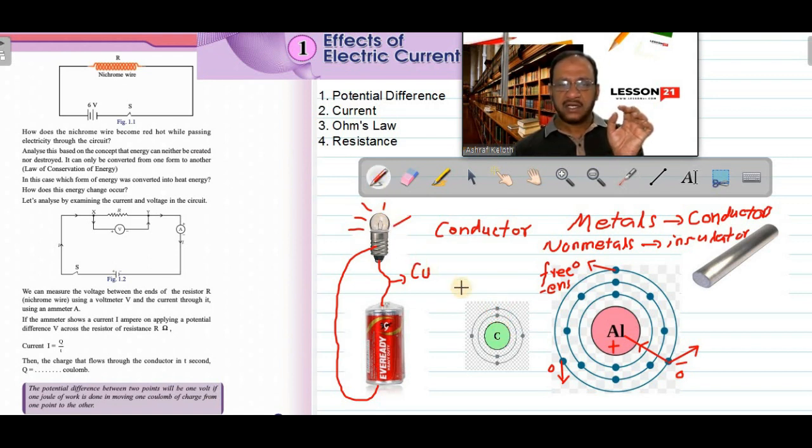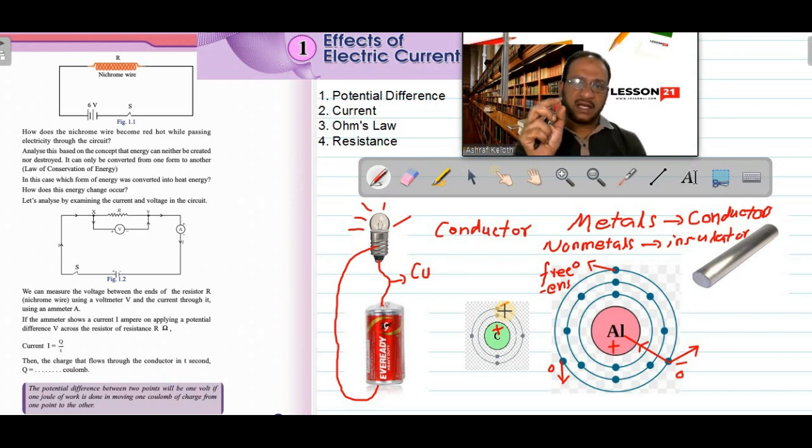Very close, there is a strong force of attraction between the positive charge of the nucleus and negative charge of electron. Electrostatic force is strong. Because of that, these electrons cannot be free. They cannot come outside the atom. If there are no free electrons, then it will be an insulator, because we need charged particles to carry electricity from one point to the other. If electrons are always moving around the nucleus, then it cannot conduct electricity from one end of the material to the other end. So, a thread is mainly carbon and hydrogen.